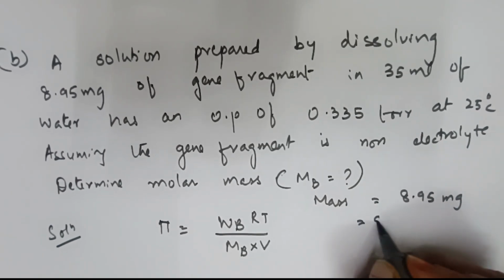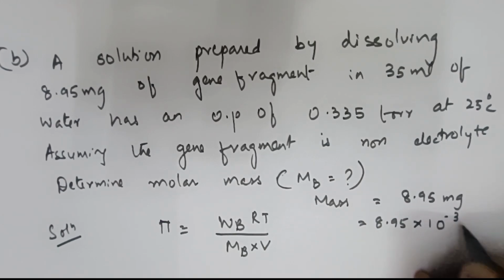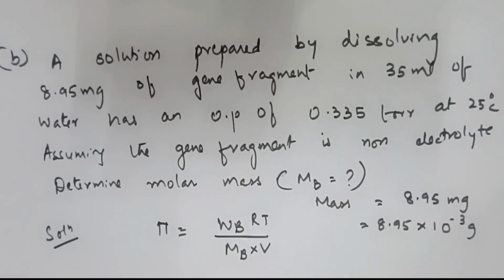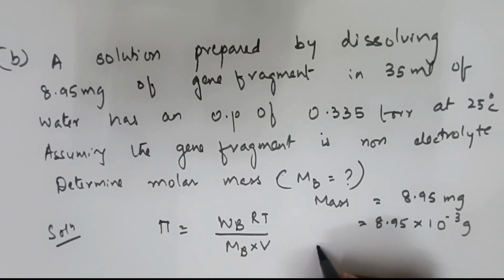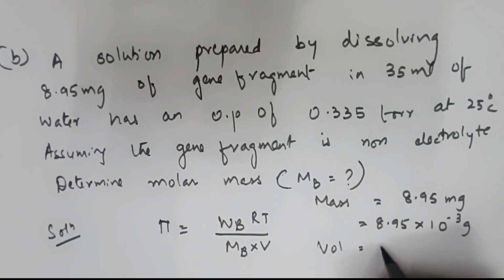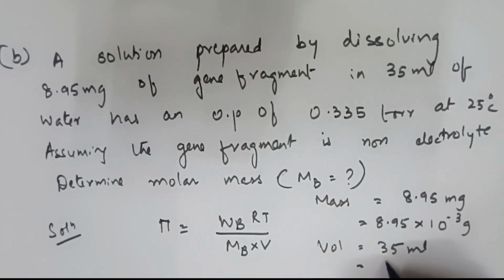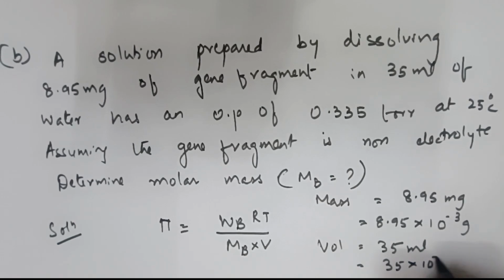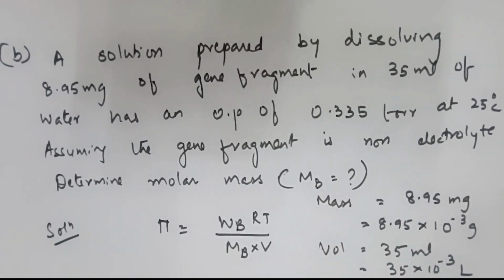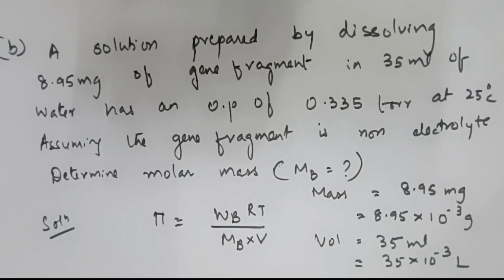Okay, you convert 8.95 into 10 raised to the power of minus 3 grams. Finished. Now volume also I need. How much did they give me? They have given me 35 ml. Convert this also, 35 ml converted into liter is 35 into 10 raised to the power of minus 3 liter. Correct? This is also over. Now, what else is there?